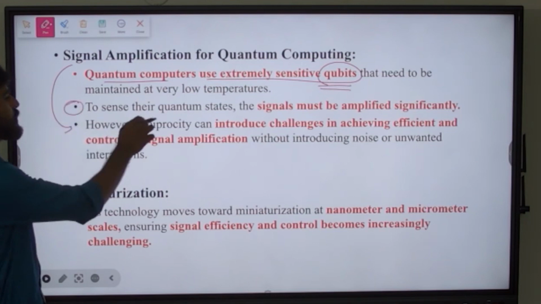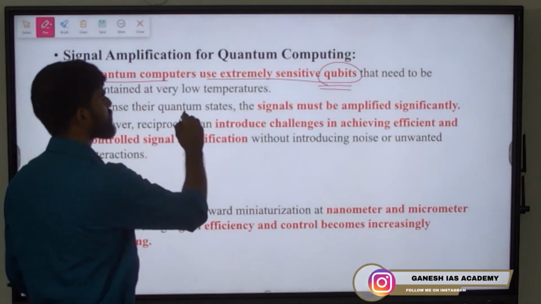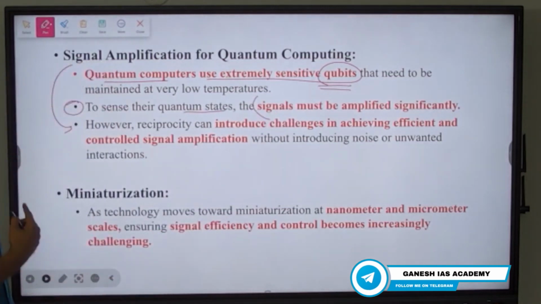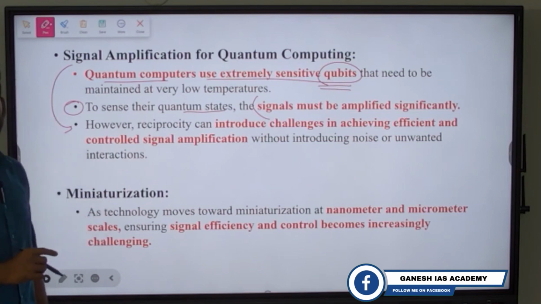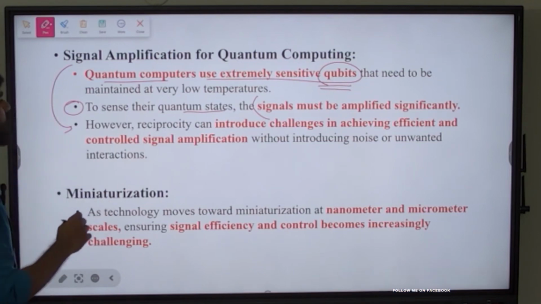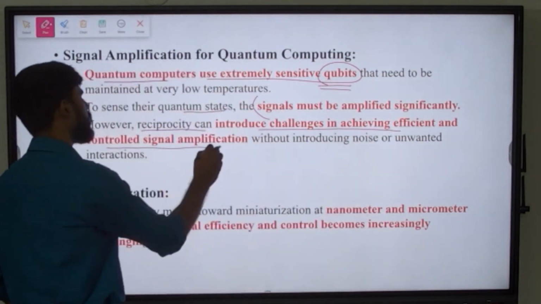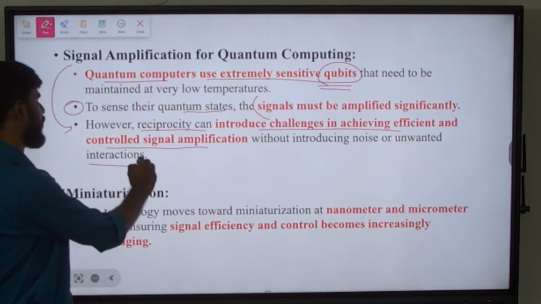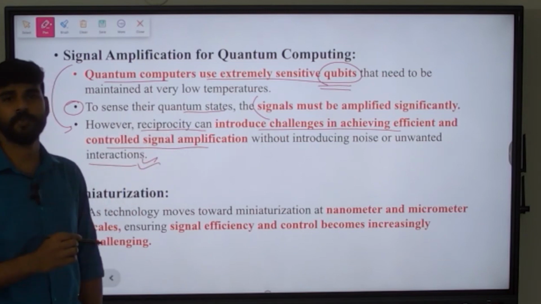But to sense their quantum states, whose quantum states? The qubits' quantum states, the signals must be amplified significantly. But this amplification process is hampered by this reciprocity concept. How? The reciprocity can introduce challenges in achieving efficient and controlled signal amplification without noise or unwanted interaction. So there will be noise and unwanted interactions due to this reciprocity concept.